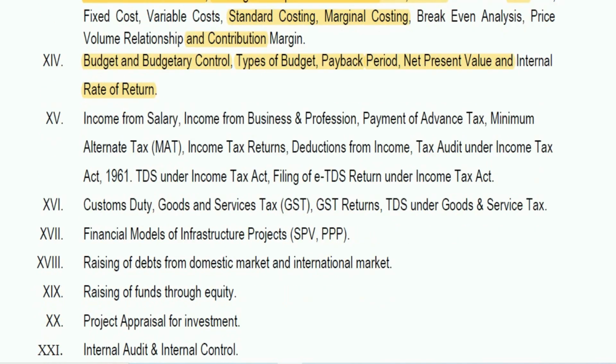Then from taxation, the focus is on income from salary, income from business and profession. They have mentioned only two, salary and PGBP, but not house property and capital gain and other sources. So capital gain you can consider that they won't ask question, but house property and other sources are the important one. You should also prepare for those topics also. Then payment of advance tax, minimum alternate tax, income tax return, deductions from income, tax audit under income tax, TDS are covered from the income tax area.